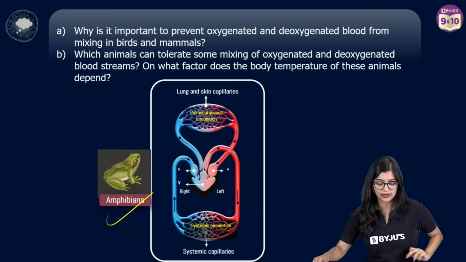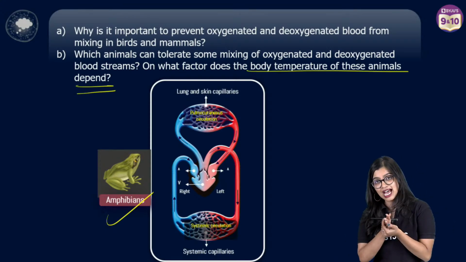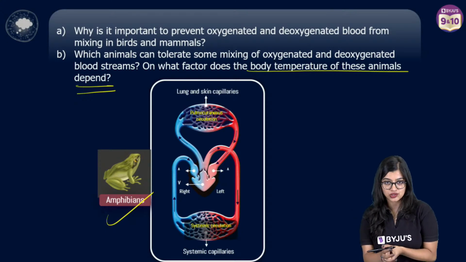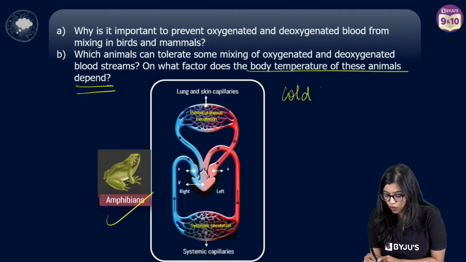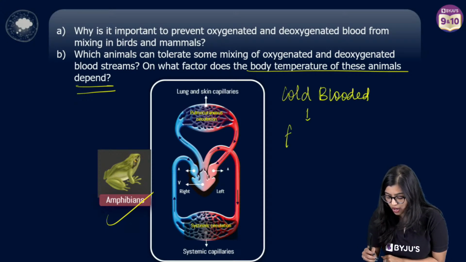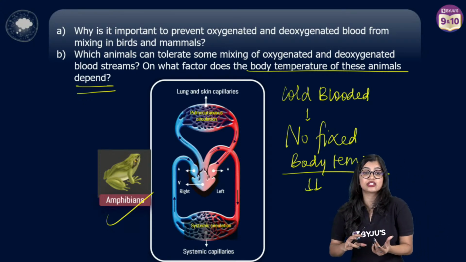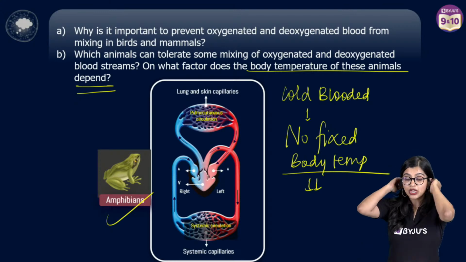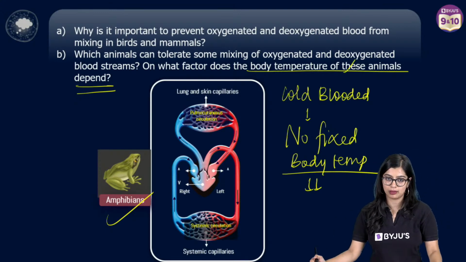Now, what is the factor on which the body temperature of these animals depends? Your reptiles, your amphibians, and even your fishes, all of these three we call cold-blooded animals, which means that they have no fixed body temperature. Why is that so? Their body temperature changes with respect to the surroundings, which is why they are able to tolerate some amount of mixing of blood, right?